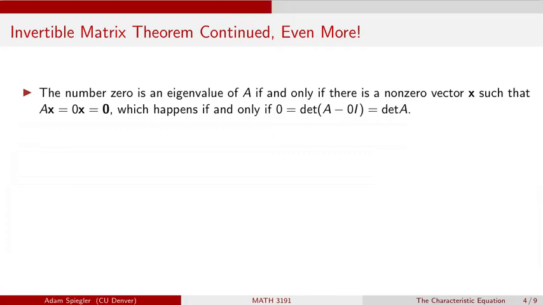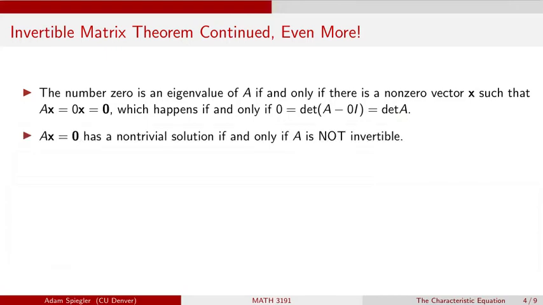So now our condition for 0 being an eigenvalue of matrix A is going to occur if and only if the determinant of matrix A is equal to 0. And this condition, determinant of A equals 0, is one of the statements in the invertible matrix theorem, in the sense that we've previously shown that it's equivalent to saying that A is not invertible.